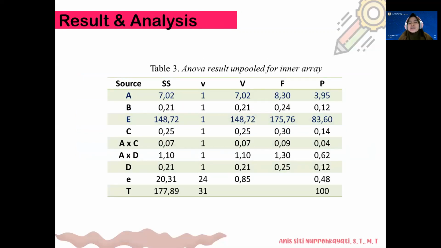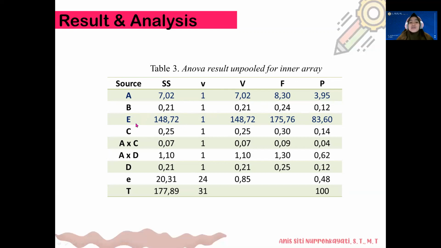This is our result and analysis. Our analysis is ANOVA, or analysis of variance. This is the result. In the Taguchi method, we calculate the sum of squares for each factor. We can see that for source A, the SS value is 7.02, with a percentage of 3%. Factor B is 0.21, with a percentage of 0.12.